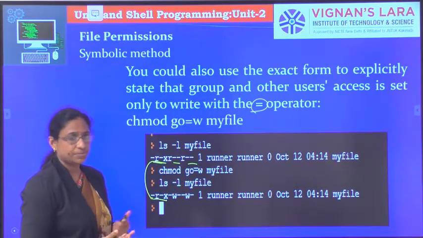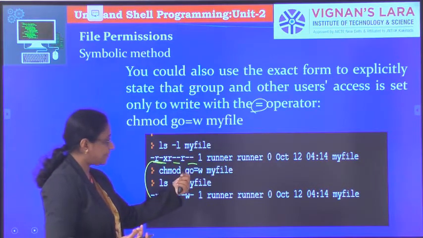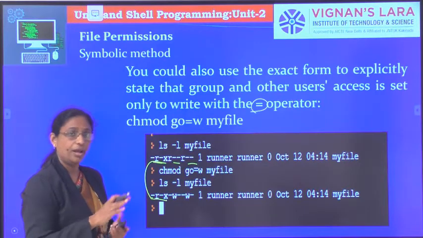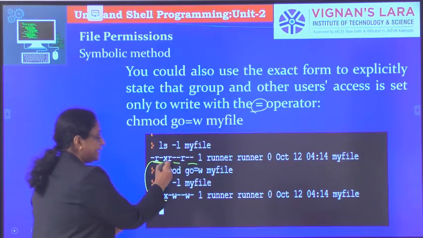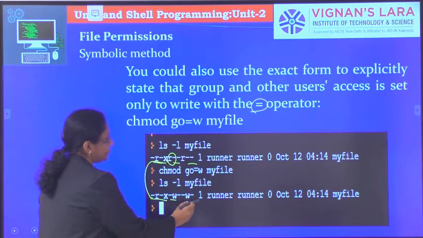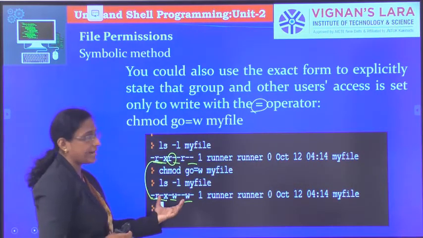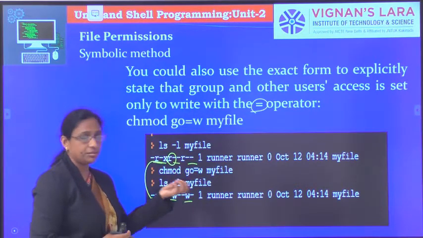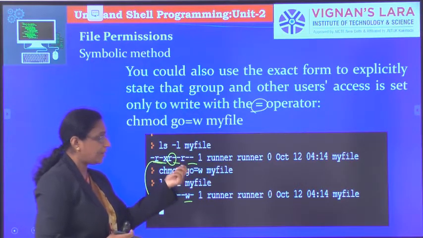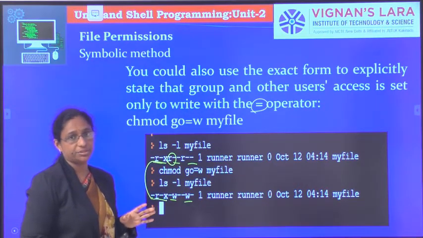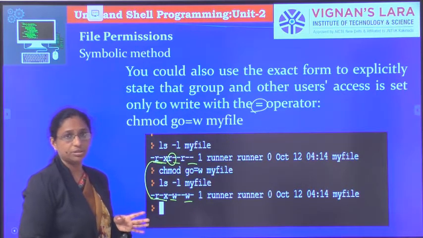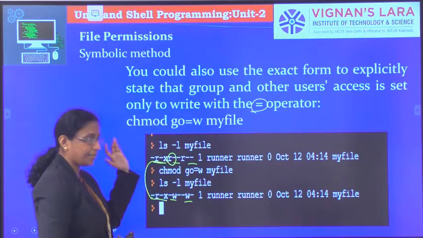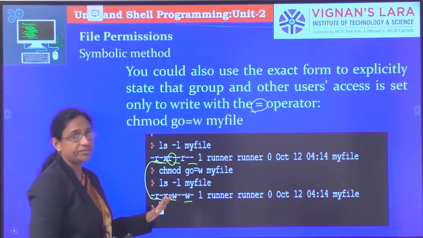Whereas for group and others we are saying they should have exactly the write permission, no other permissions. Here the read permission is removed and the write permission is given. So when we say equal to exact permission, group and others are given only the write permission, no read permission, no execute permission. Previously they had the read permission, so that read permission is removed and they are given only the write permission.